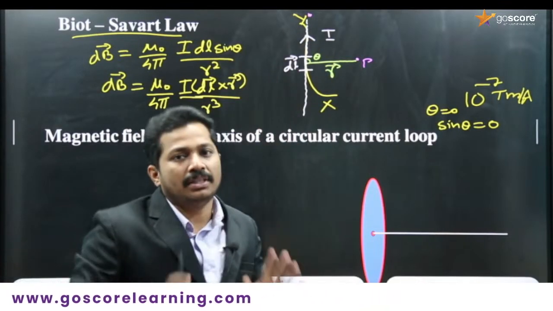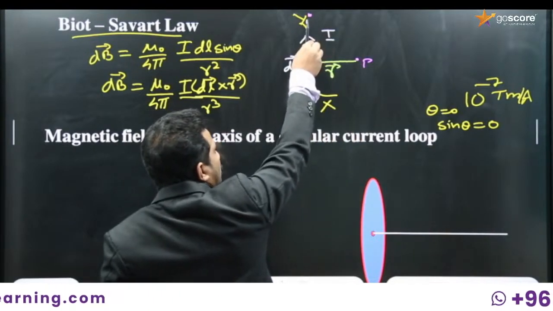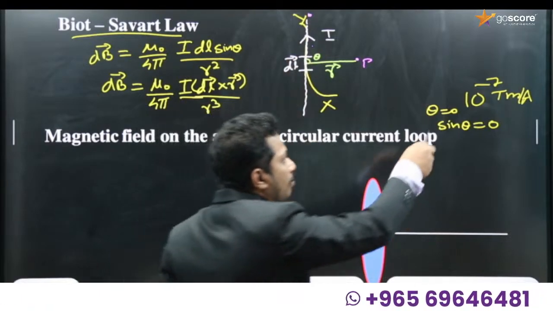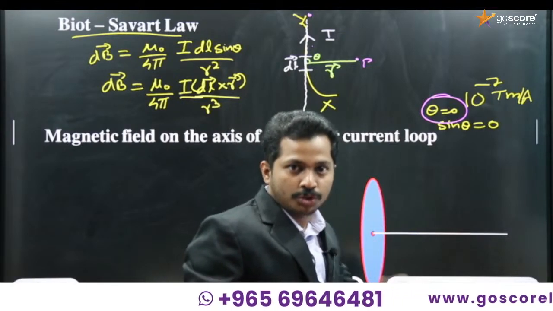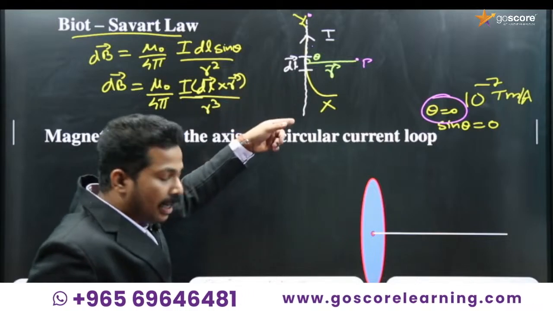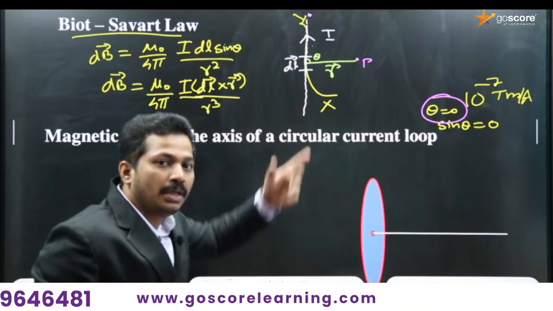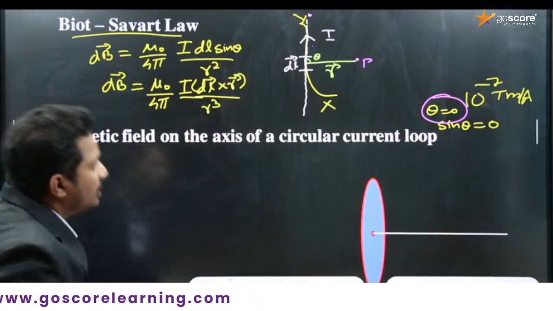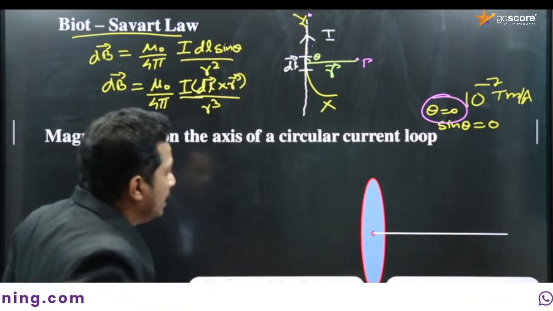Then what will be the angle between dl and r? If r lies on the same axis as that of dl, they will be in the same direction, and theta will be 0. So sin 0 is 0. So for a point which is on the axis of the current element, the magnetic field at that point will be 0. That is a serious point to be considered. These points we have discussed in the last class. One more thing.